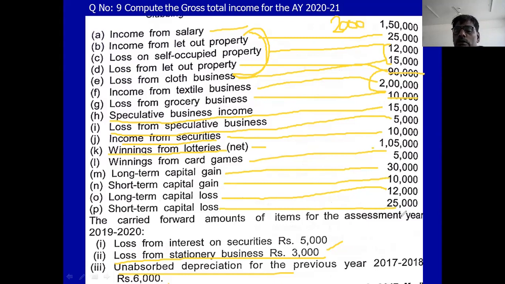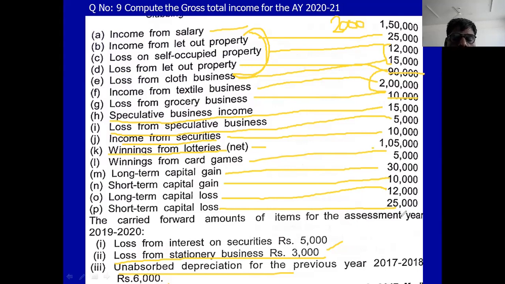So you adjust that according to the provision. Long-term gain 30,000, in that you deduct the long-term capital loss. Then whatever long-term capital gain remains, you adjust for the short-term capital loss.